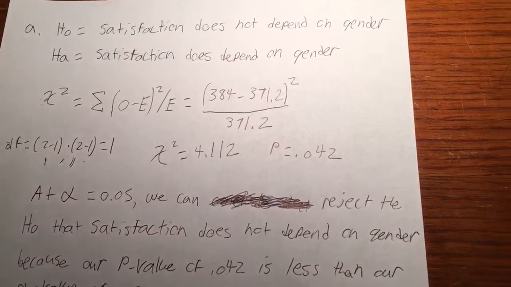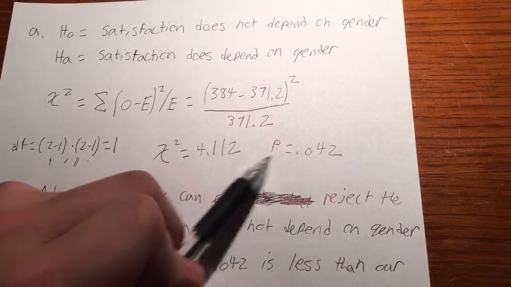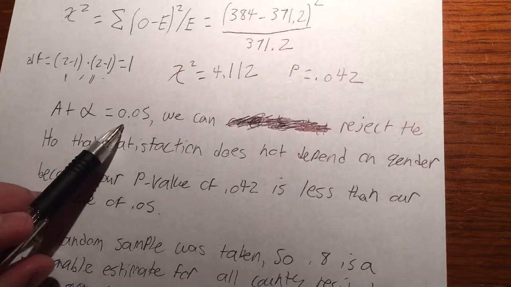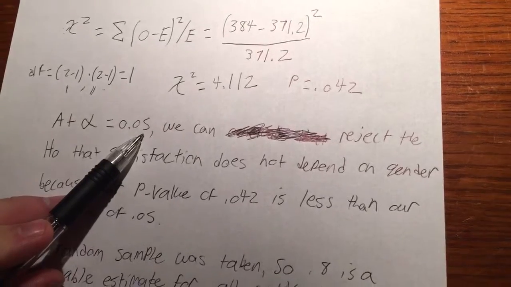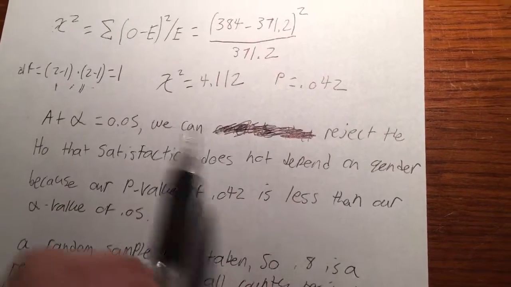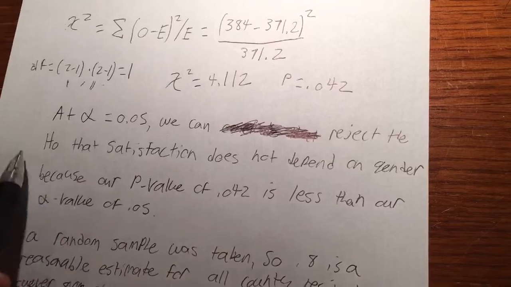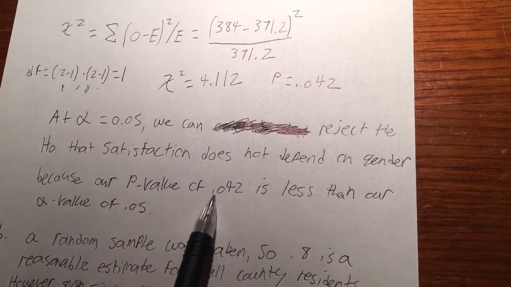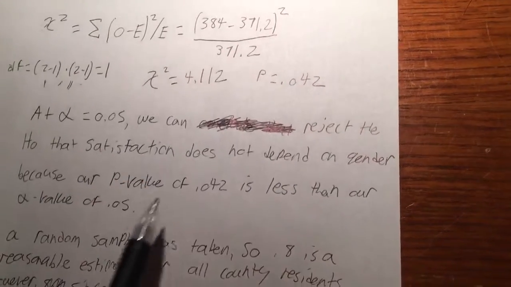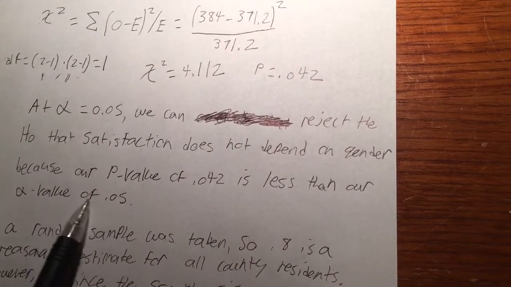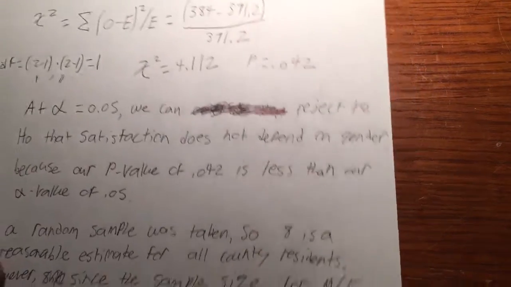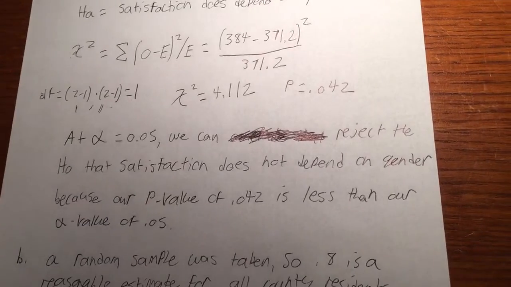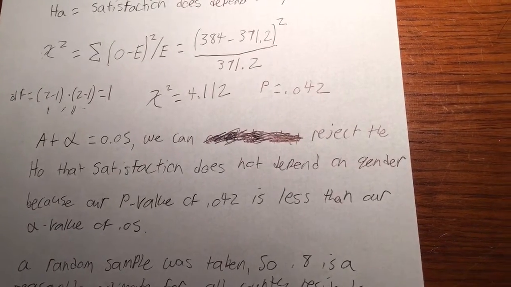So now that's our actual test. Now that we have our p-value, we can compare it to our alpha value that was given in the problem of 0.05. With this, we can determine that we can reject the Ho, that satisfaction does not depend on gender, because our p-value that we calculated here is less than our alpha value of 0.05. If our p-value is lower, we reject the Ho. So this means that satisfaction does depend on gender.